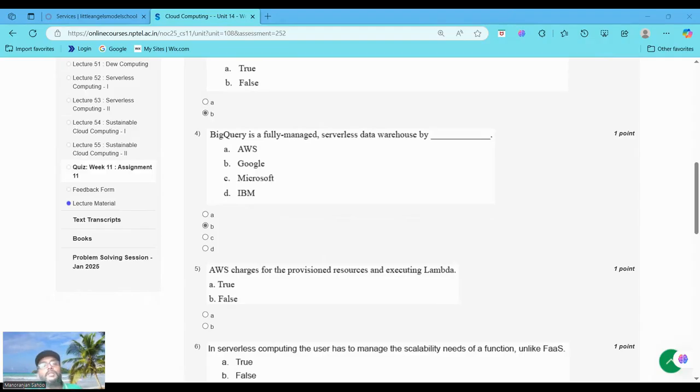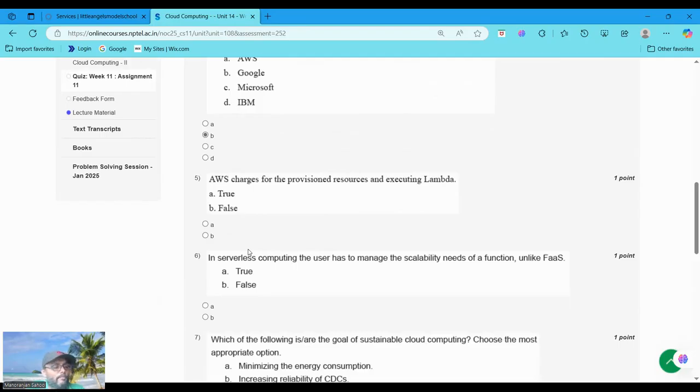It is not associated with AWS, Amazon Web Services, Microsoft Azure, or IBM Cloud. AWS offers a similar service called Amazon Redshift. Microsoft Azure has Azure Synapse Analytics. IBM has Db2 Warehouse on Cloud. Since BigQuery is a Google product, the correct answer is option B, that is Google. Clear? Now moving to question number 5.